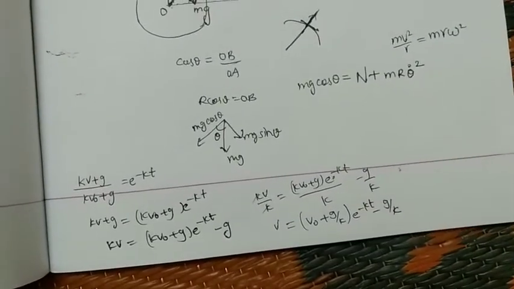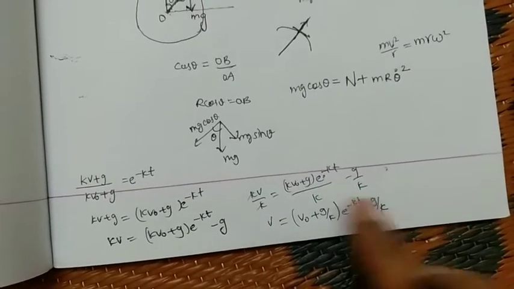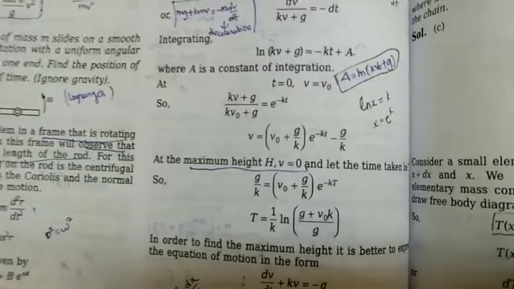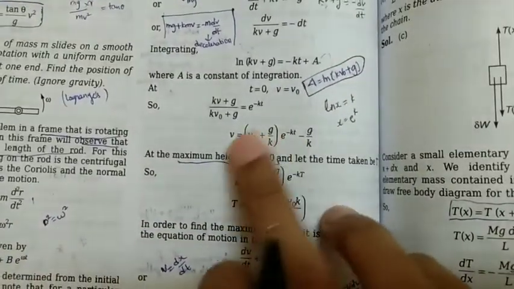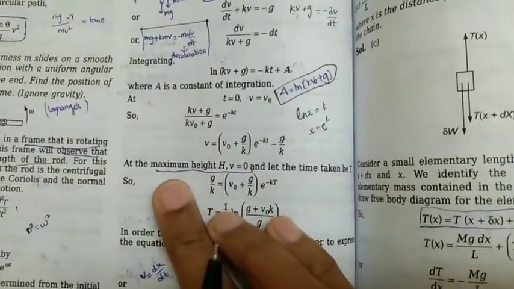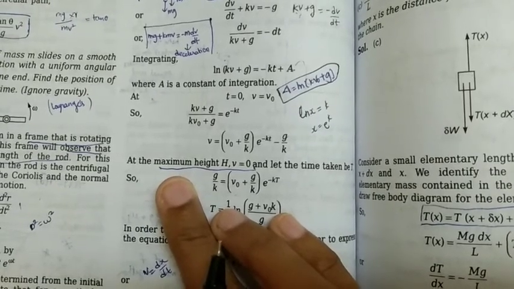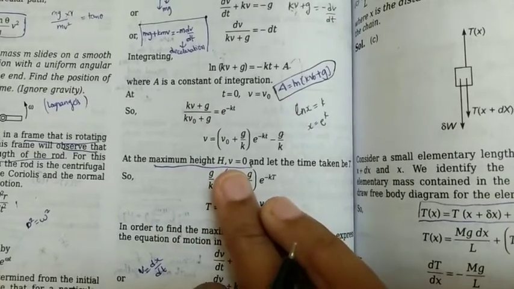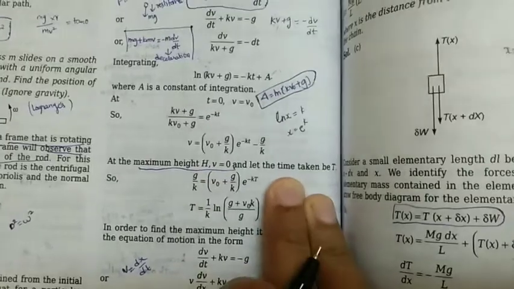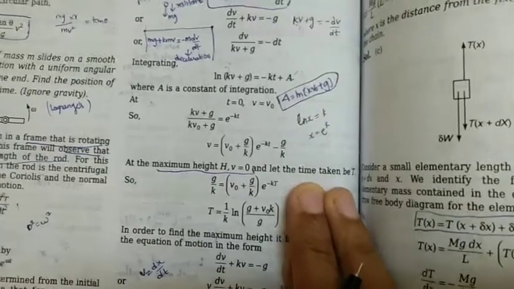So this is the thing, we would get v in the place of v. So this is the thing we have got there after simplification. So we have to perform simplification in this form. And next thing is at the maximum height h, v is equal to 0 and let the time taken be t.